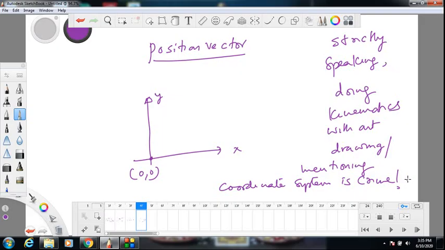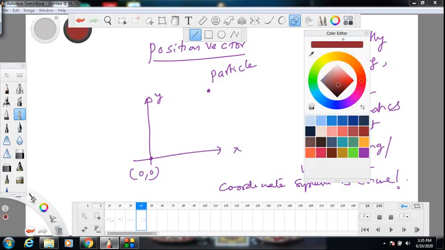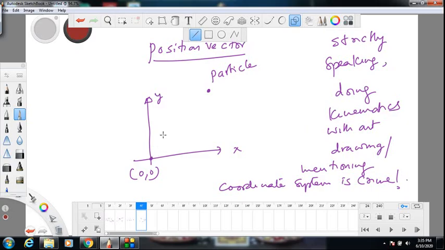Now once you fix the coordinate system, suppose there is a particle somewhere. This is a particle. What is a particle? An object of zero size or a very small size, a sand grain, you can say. It is a very good approximation of a particle. So the sand grain is there somewhere at some point. The vector joining the origin of coordinate system to that particle, that is called position vector. So this is going to be position vector.